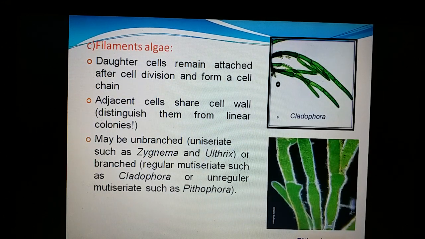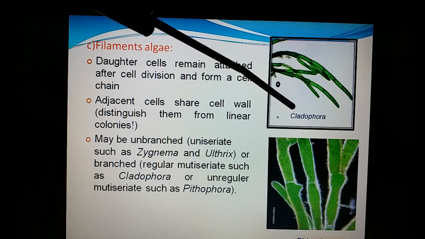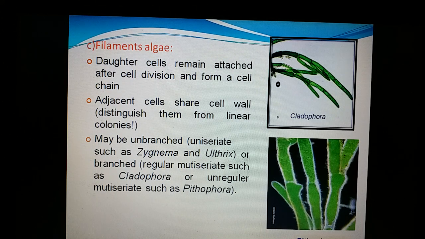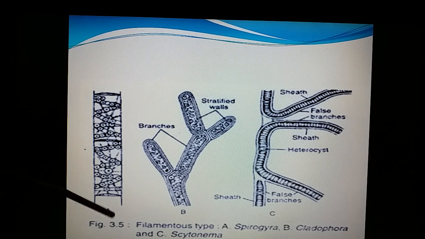These are filamentous forms. Filamentous forms may be branched or unbranched. Unbranched members are like Zygnema, Spirogyra, and Oedogonium. They are filamentous, uniseriate, unbranched members, like Zygnema and Ulothrix. Whereas Cladophora, which you are watching, is a branched member. You will be seeing it again. This is Spirogyra, with a ribbon-shaped chloroplast inside. It is an unbranched form.